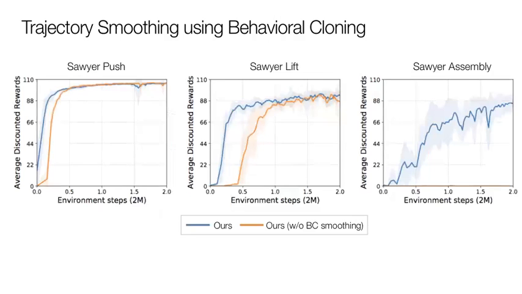These plots show that the distillation method without BC smoothing, that is the orange line here, fails to learn the Sawyer assembly task and converges slower on the other two tasks. However, our proposed approach with BC smoothing consistently learns to solve all the three tasks, circumventing the issue of jittery motion planner trajectories.